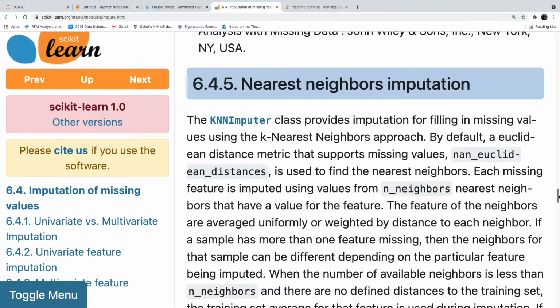So in KNN imputer, the K refers to the nearest rows. In K nearest neighbors, we are imputing based on the nearest rows.